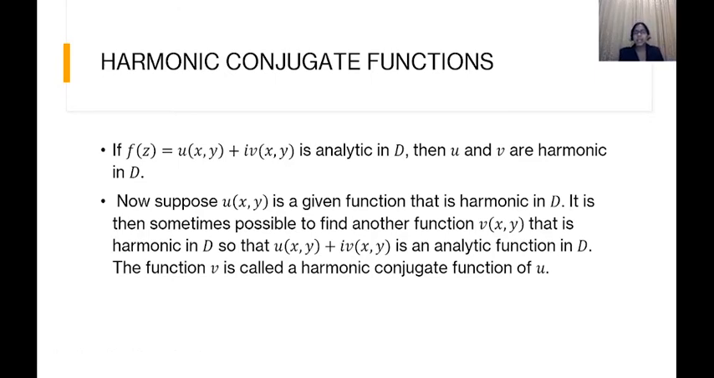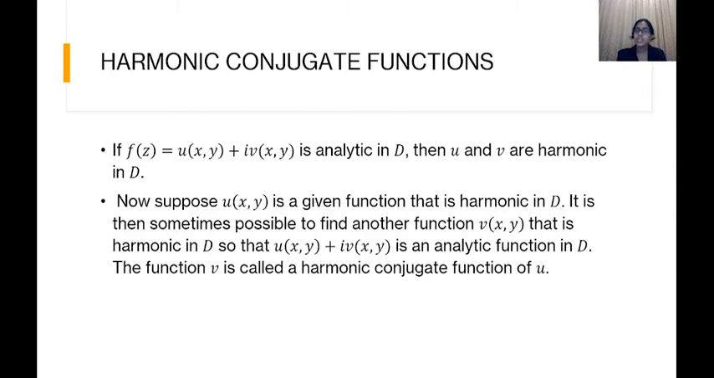If we are given a function u that is harmonic in D, then sometimes it is possible to find another function v that is harmonic in D such that u plus iv will be an analytic function. Suppose we are given a harmonic function, then we will be able to find another harmonic function, and the complex function formed with the help of these two functions will become analytic. I'll just read the statement again.